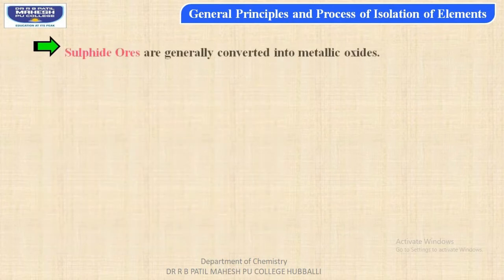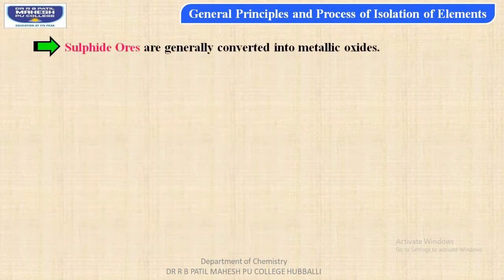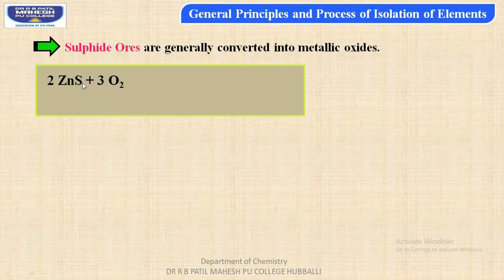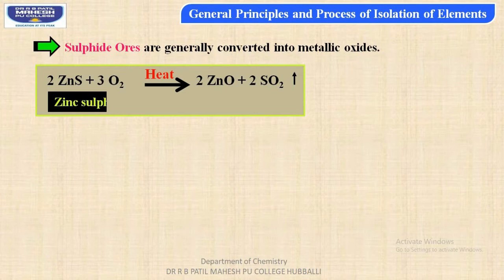And the next one, sulfide ores are generally converted into metallic oxides. Let us consider some examples. When zinc sulfide is oxidized by the process of roasting, then we can get zinc oxide along with sulfur dioxide vapors.